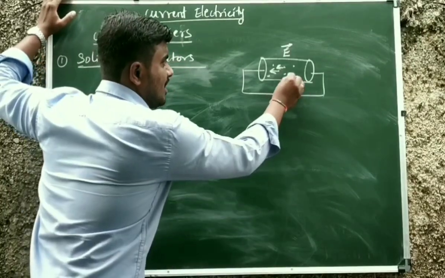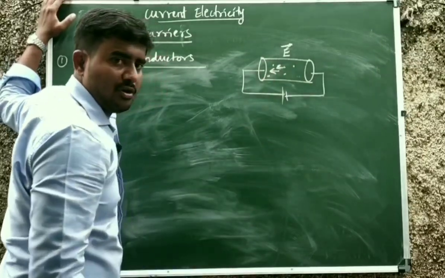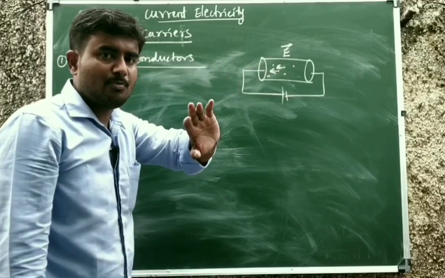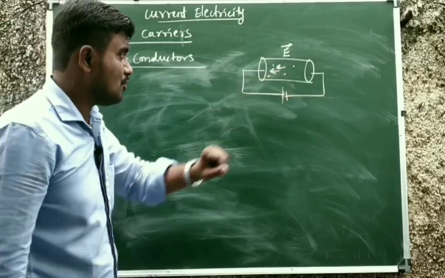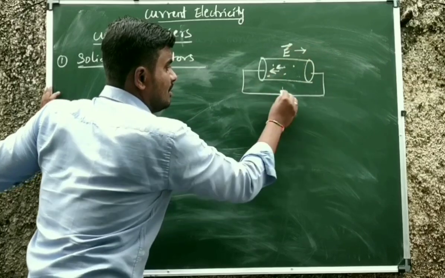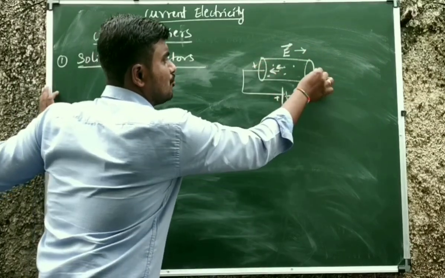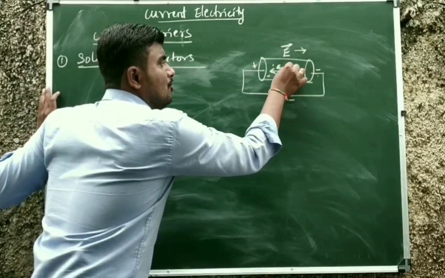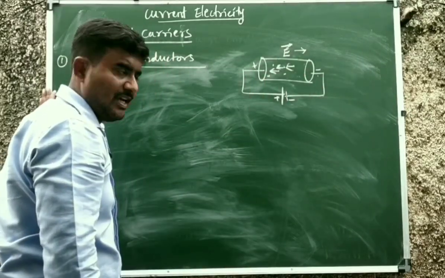Okay, these free electrons are moving, they are drifting. And these free electrons constitute what? Current. Therefore, free electrons inside the conductor are responsible for the flow of electric charge, I mean the electric current. And the direction, always remember, this is the direction of electric field, because this is higher potential, this is lower potential, and the direction of electric field is from positive to negative. Therefore, this is the direction of electric field, and all the free electrons are drifting in opposite direction to the direction of electric field.